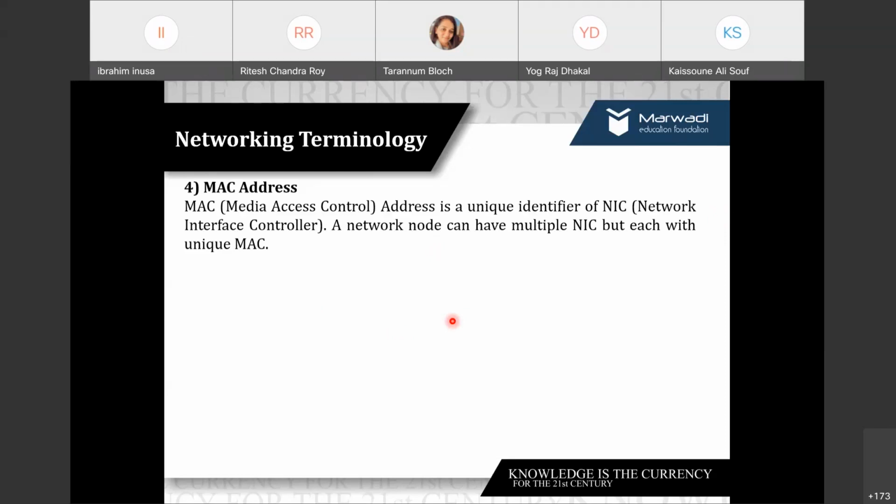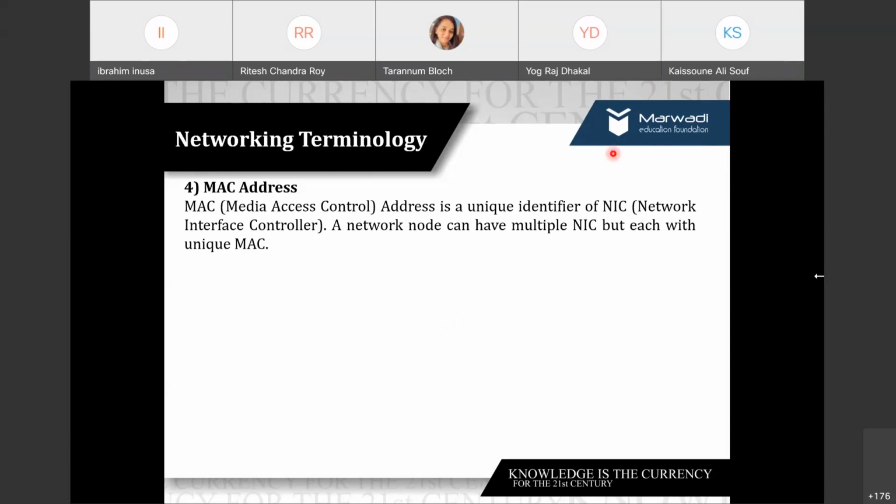Ma'am, may I ask, what is the difference between port number and ID? Port number and IP ID? Which ID? I'm not getting you. Can you hear me? Yes. Can you type the question, because I'm confused. You are saying ID or IP? I'm not getting your point. Can you type the question?